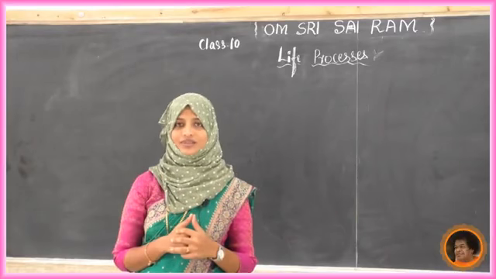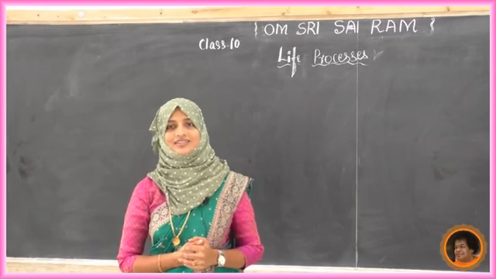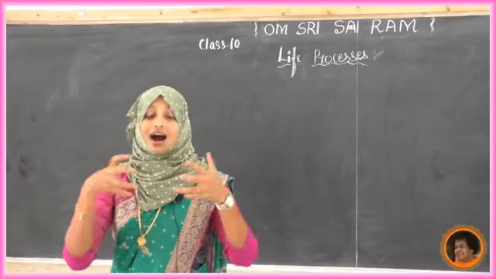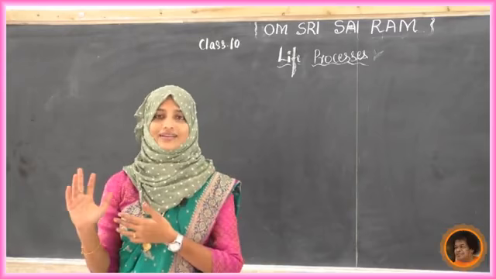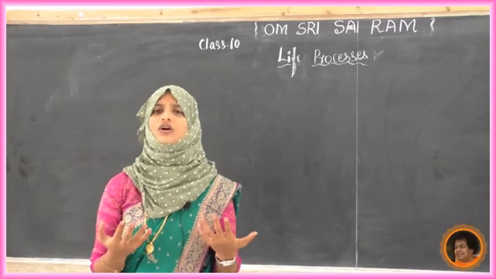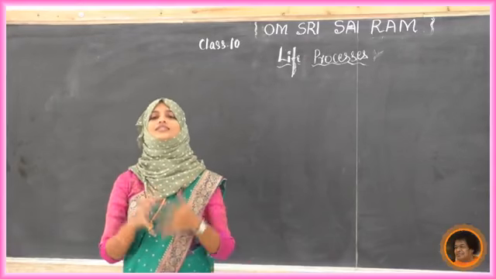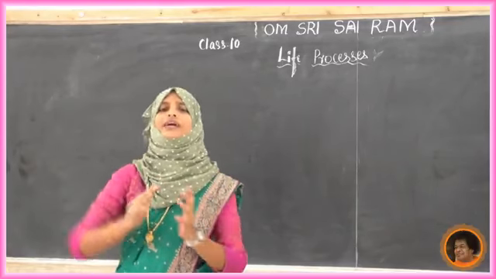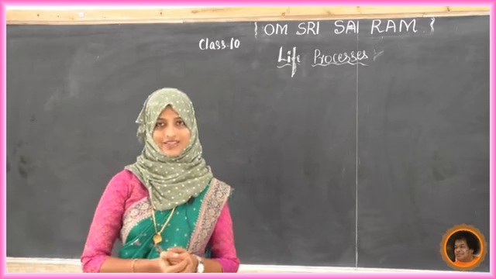Besides that, excess water. In one day, how much water are we drinking? That much amount of water is not required by our body. Only what is required is taken, and the excess of water goes back. That is also a waste material. Besides that, some dissolved salts. These unwanted materials, nitrogenous waste materials, are there in our body. They should be removed from our body and have to reach the environment.